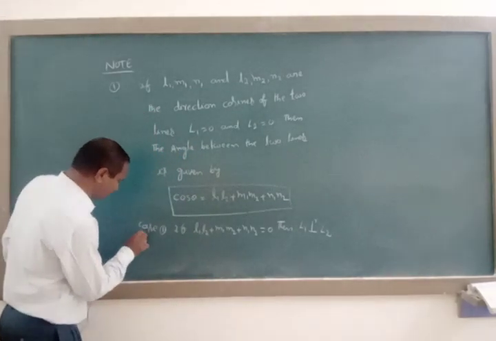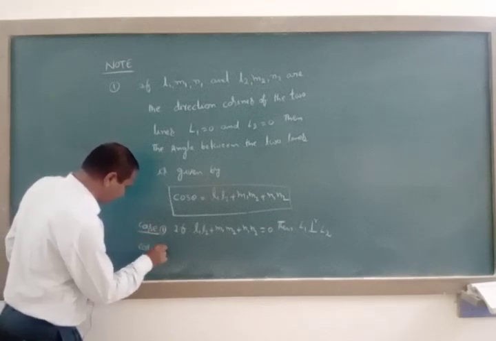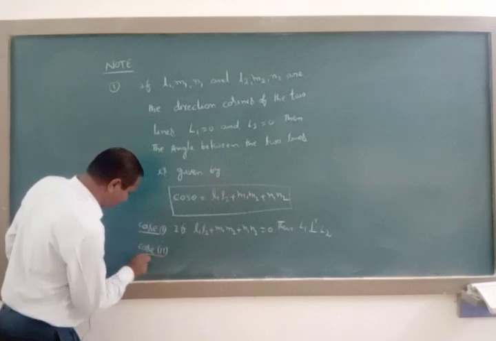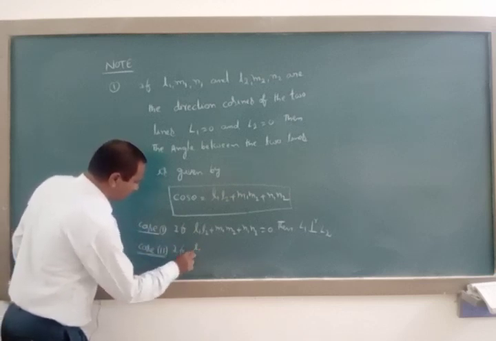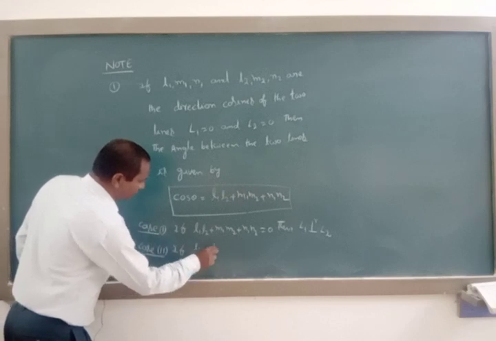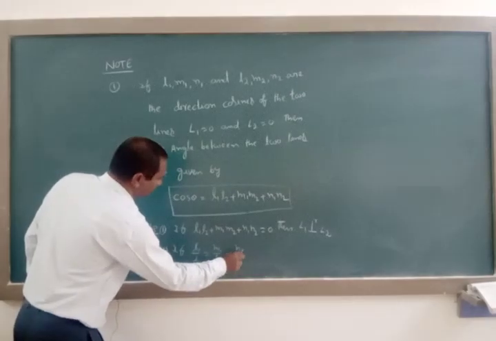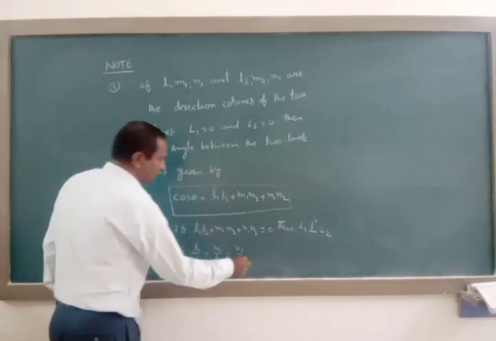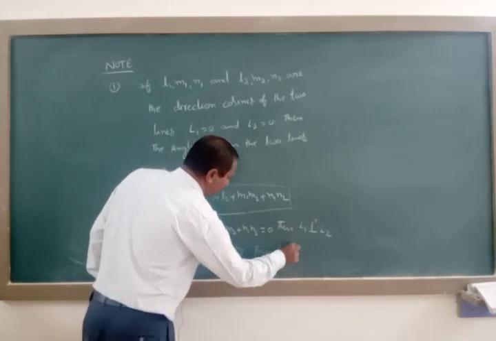Case 2: if l1 by l2 is equal to m1 by m2 is equal to n1 by n2, then the lines are parallel. Then L1 is parallel to L2.